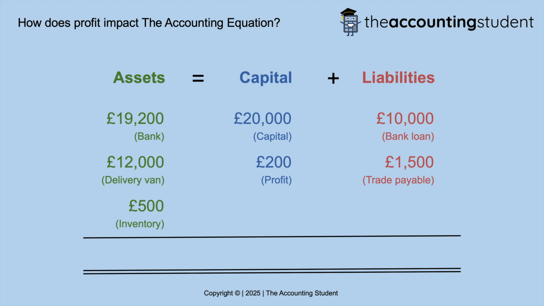So on the asset side, the bank of £19,200 plus £12,000 for the delivery van plus £500 for inventory equals £31,700. On the capital side, capital of £20,000 plus profit of £200 equals £20,200. And on the liability side, you have a bank loan of £10,000 plus the trade payable of £1,500, which totals £11,500. And as a result, both sides of the accounting equation are equal.